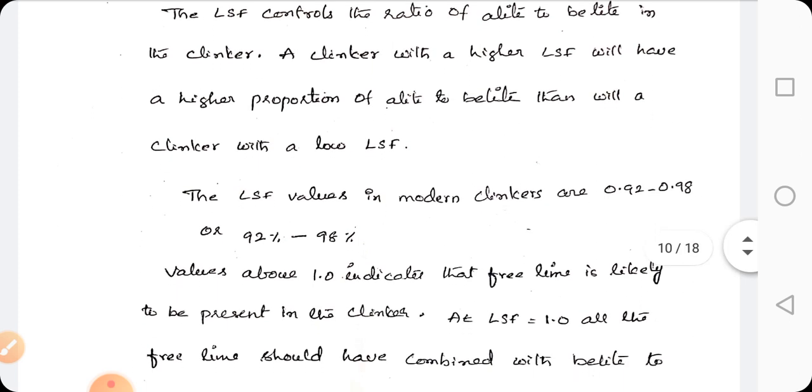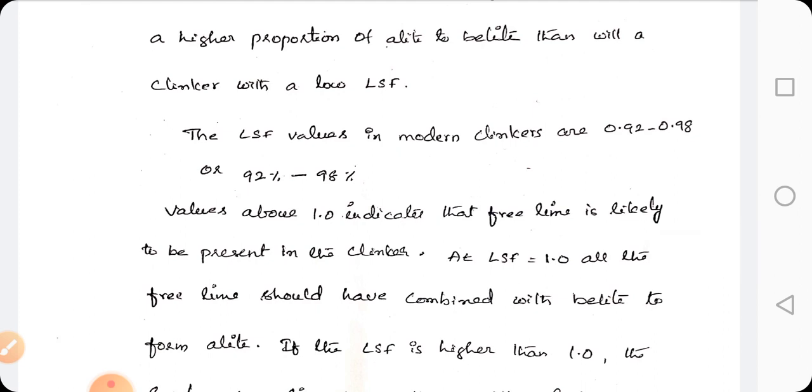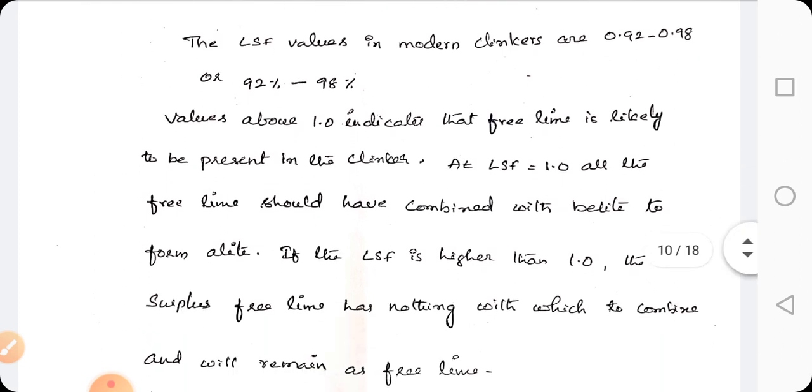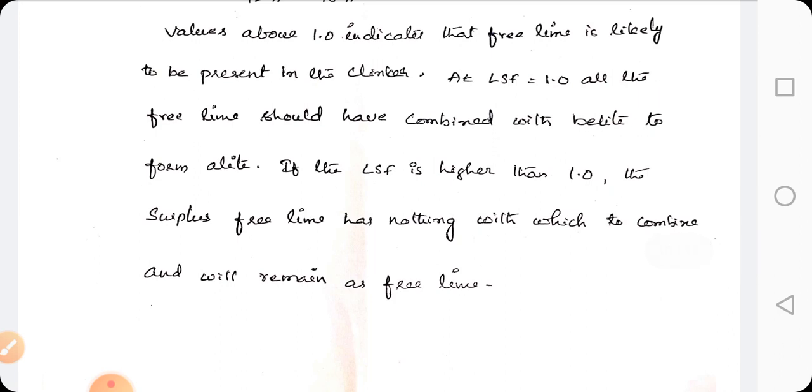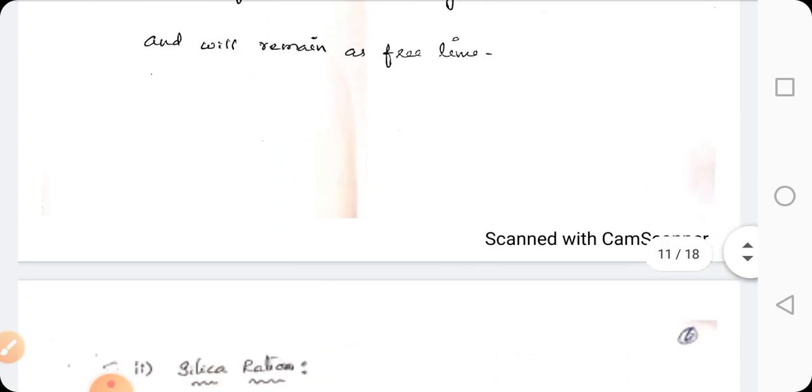Values above 1 indicate that free lime is likely to be present in the clinker. When the lime saturation factor equals 1, all free lime should have combined with belite to form alite. If the lime saturation factor is higher than 1, the surplus free lime has nothing with which to combine and will remain as free lime.